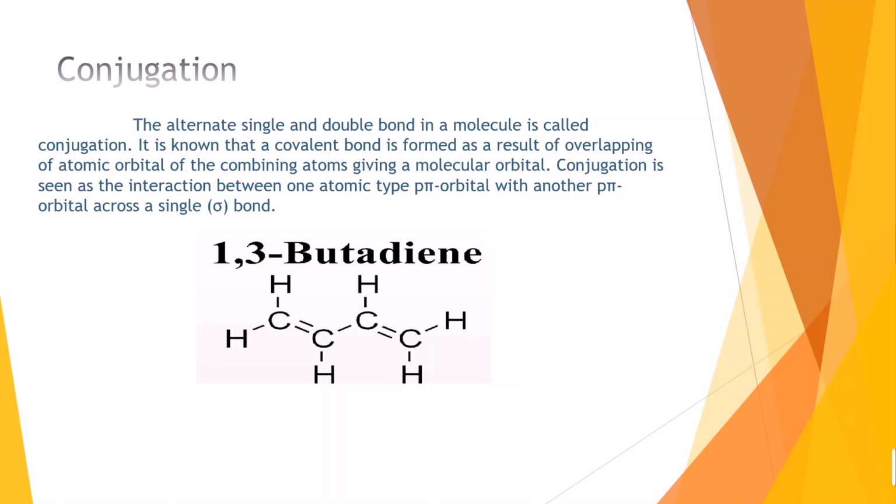It is known that a covalent bond is formed as a result of overlapping of atomic orbitals of the combining atoms, giving a molecular orbital. Conjugation is seen as the interaction between one atomic p-pi orbital with another p-pi orbital across a single sigma bond. Here is the example of 1,3-butadiene. Here we can see that two double bonds are present. Between them, one single sigma bond is present. So it is conjugated. So we can say that 1,3-butadiene is an example of conjugation.